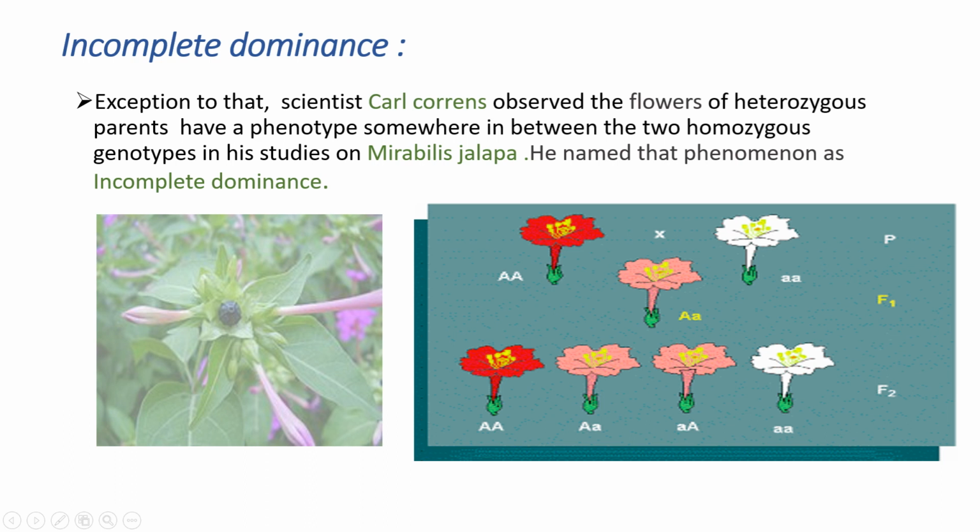So he explained this as the law of incomplete dominance. Why? Because the dominant allele is not showing or not masking the complete action of the recessive allele here. That's why it is known as incomplete dominance. After this, Mendel also explained